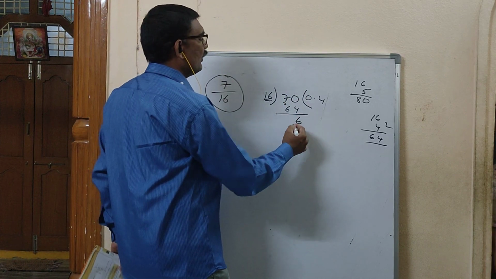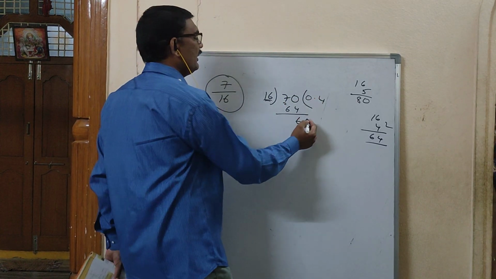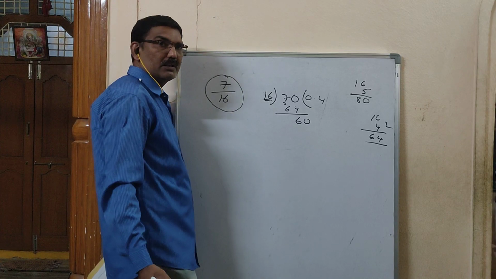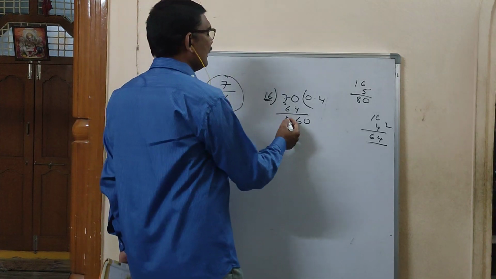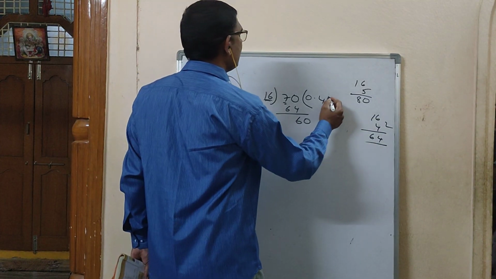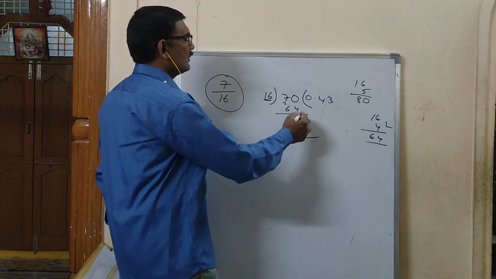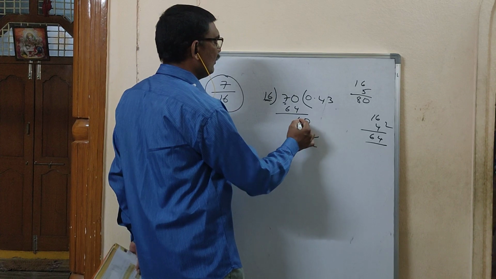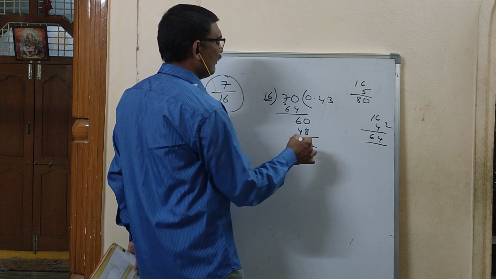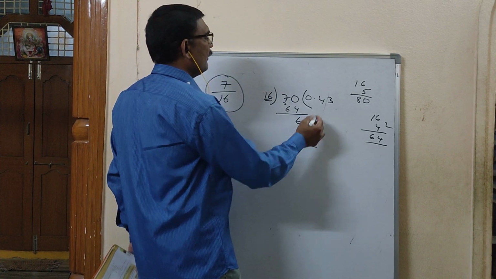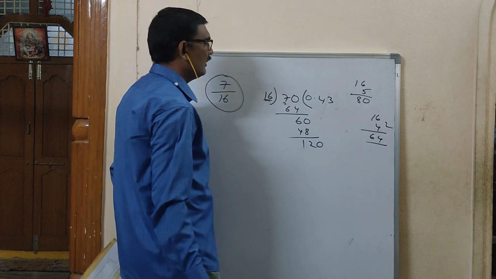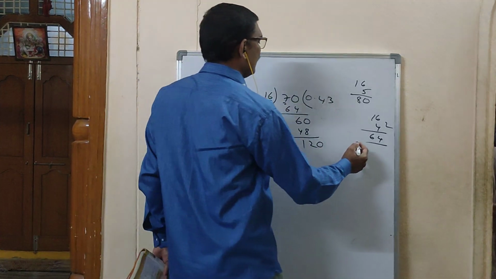If you do subtraction, what are you getting? 6. Point is there, so you can give 0. Next 60 is there. 16 3s are how much? 48. So 10 minus 8 is 2 and 5 minus 4 is 1. 12 we have. Then put a 0 here.